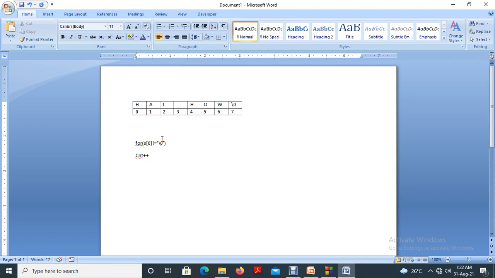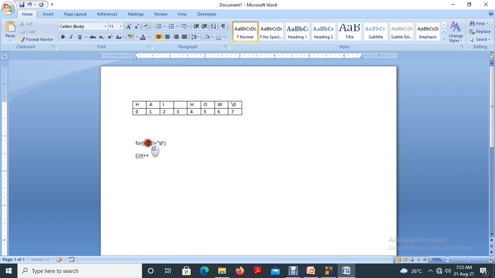Then again it increments. The i value is incremented by 1, s of 1 not equal to null. What is that? A. Count incremented by 1, so 1 plus 1 is 2. Then i value equal to 2, s of 2 is i, not equal to null, condition true. Count incremented by 1, 3. And s of 3 is what? It is a space, it is a character. Am I right? It's an empty space, so it's not equal to null, condition true. Count incremented by 1, 4.